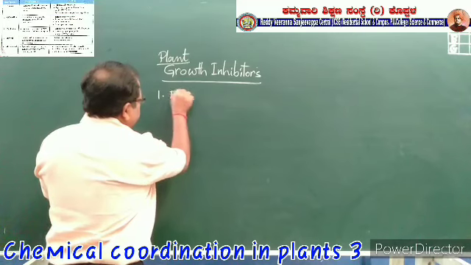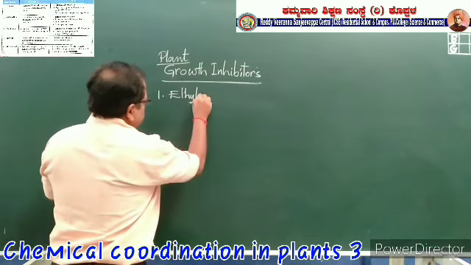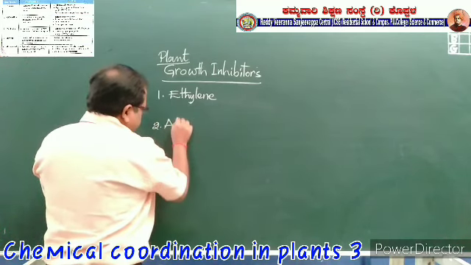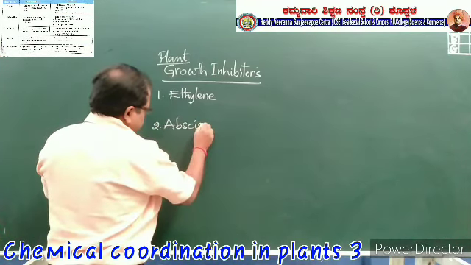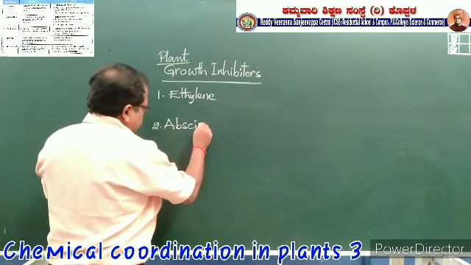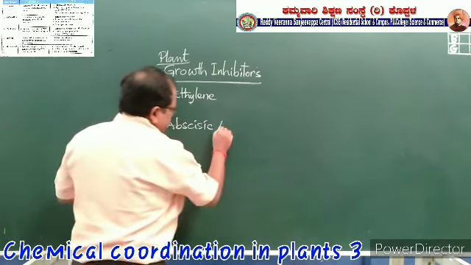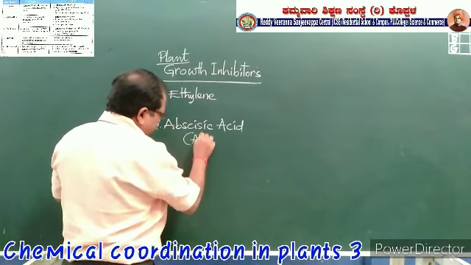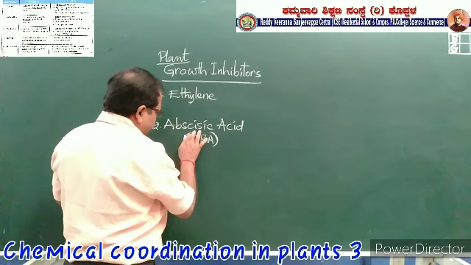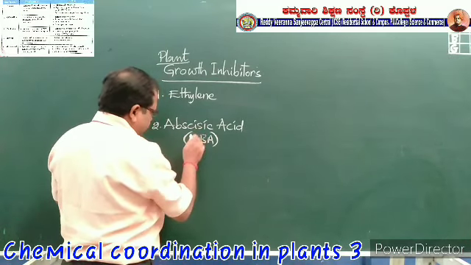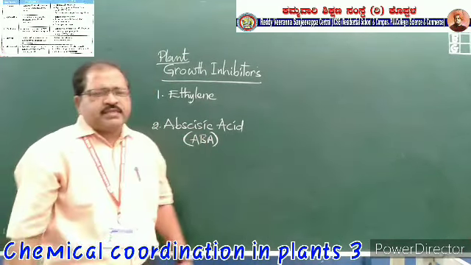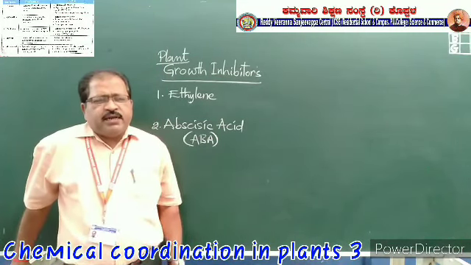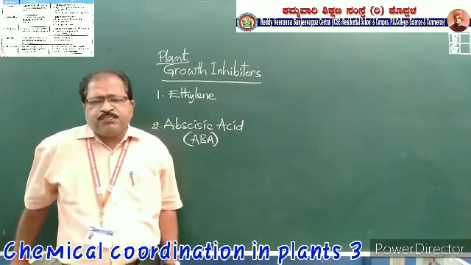That is ethylene and abscisic acid. This abscisic acid is also called ABA. So let us learn about these 2 hormones now. Ethylene.